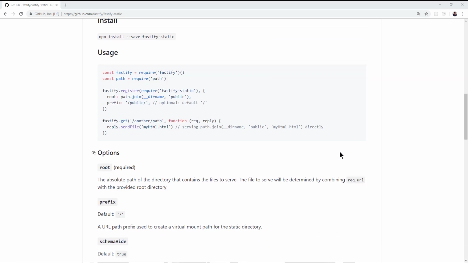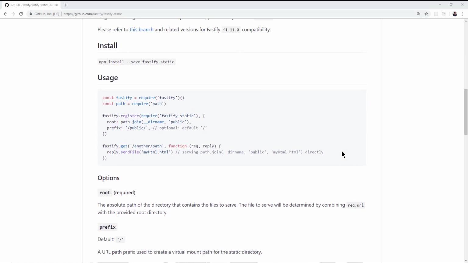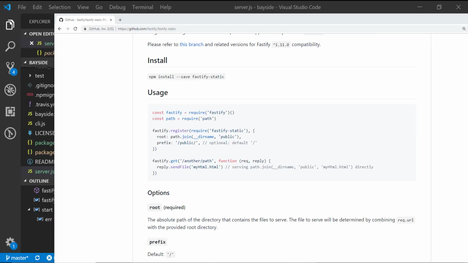So it's not part of Fastify because Fastify is mostly about being a REST-based API. But if you wanted to use Fastify more like Express and have actual templates, that's the best of both worlds in my opinion. So we're going to install this. There's going to be certain endpoints that return actual HTML templates and CSS, JavaScript, images. And then there's going to be endpoints that are going to be returning the actual JSON data, which we'll be able to cache and use JSON schema validators and such to make the serialization faster and things like that. So we're going to get into all that stuff in this tutorial. You guys are going to be experts by the time this is done.